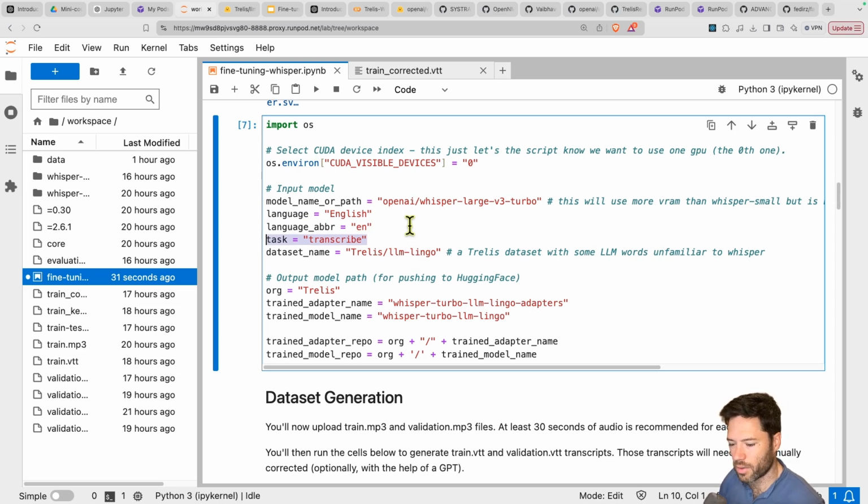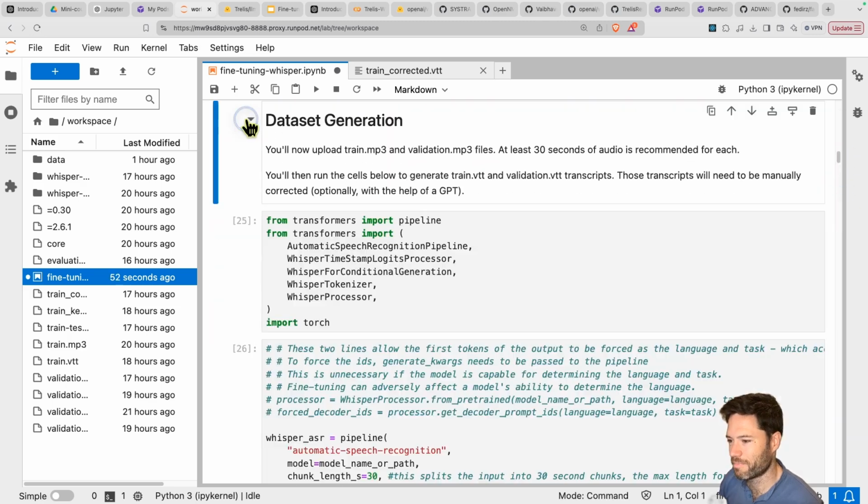Now you can allow Whisper to auto-detect the language. It takes a bit longer because that means that token isn't pre-filled, and it can lead to a little higher error rates. So if you know for sure the language, then it's good to specify it. Here I'm just specifying some folder names, my org. Then I'm going to define a name for the trained adapters and the trained model.